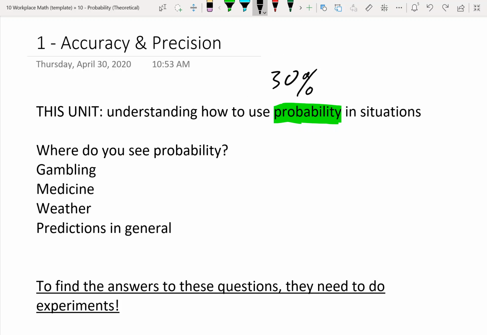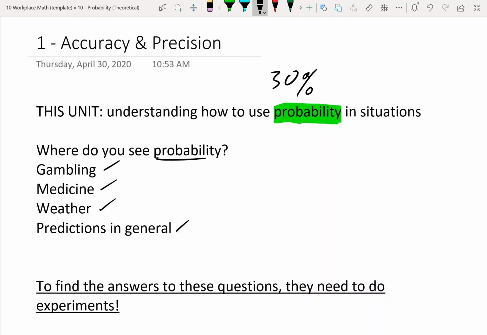first place. So a lot of situations where you use probability are like gambling. What are your odds of winning when you're playing cards or playing a game or whatever? Medicine. So we get new medicine or techniques. What's the percentage odds that it's going to help people, or how much is going to help people? When we predict the weather, is it going to rain? How much is it going to rain? Whatever. Or any kind of predictions like business, like how much money are we going to make? How much businesses are going to close based on stuff happening? Whatever. Okay. All of these things are related to probability and stats.